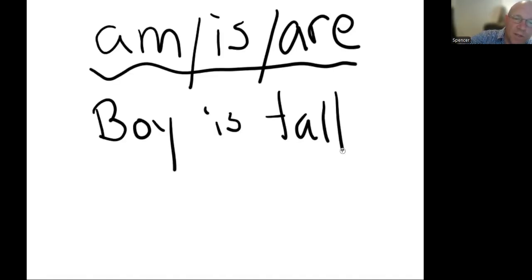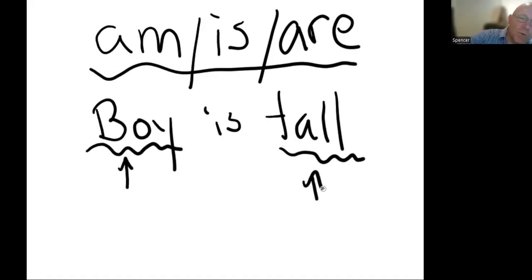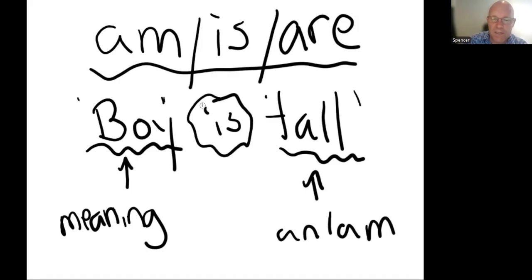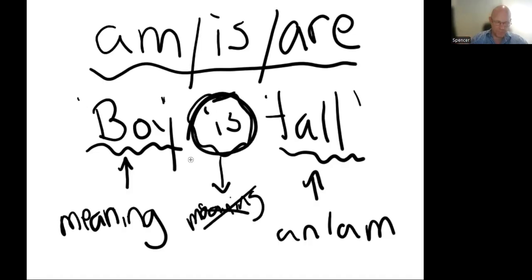Give them an example, bring their attention to the subject and the object. Both of these words have a clear meaning. Same with tall. We can say that we talk about is. There is no meaning to this verb. Instead, the students should think about it as doing a job.